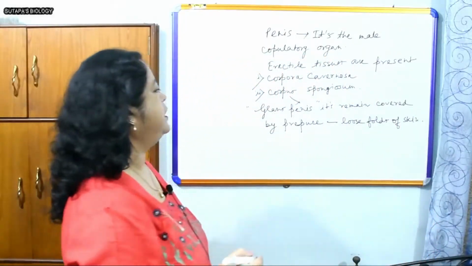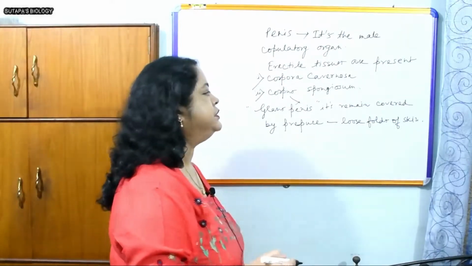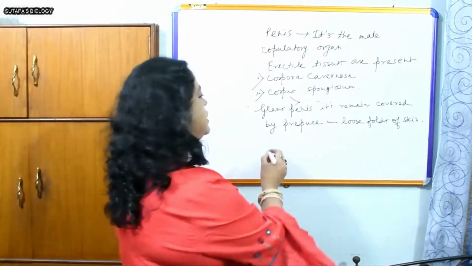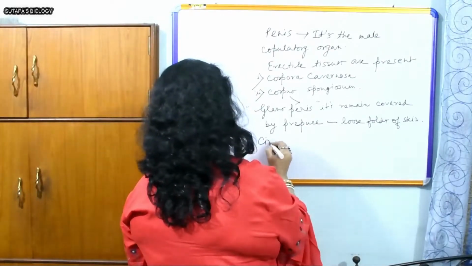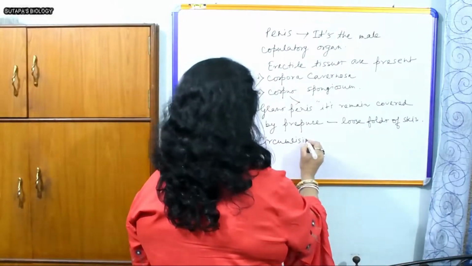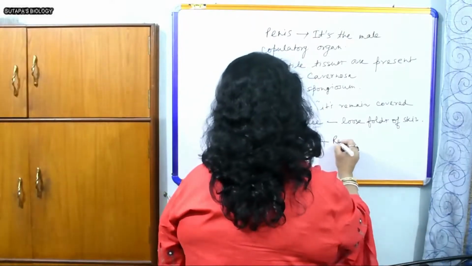In some cases, the surgical method by which the prepuce is removed is known as circumcision. Circumcision is the removal of the prepuce.